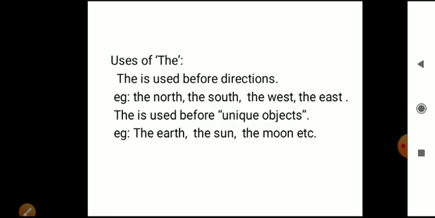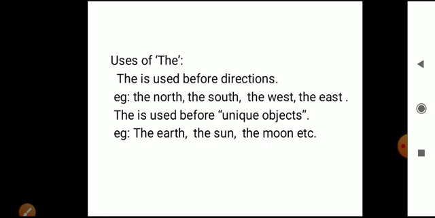And "the" is used before unique objects. Do you know what unique object means? It doesn't have any duplication, there is no other same one, like the earth, the sun, the moon, etc. Understood, beta?